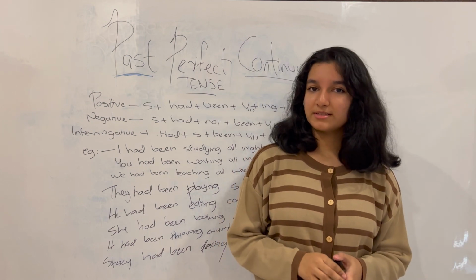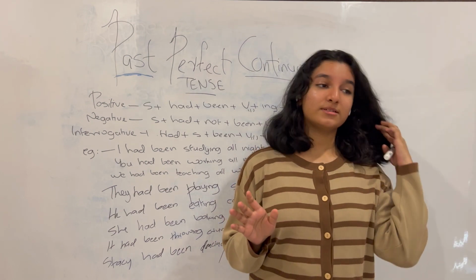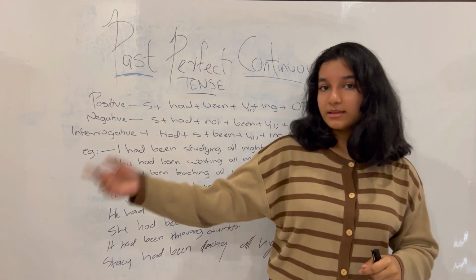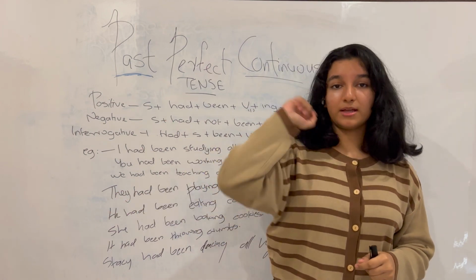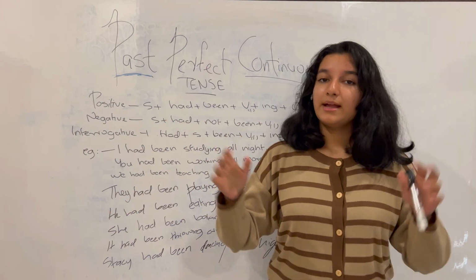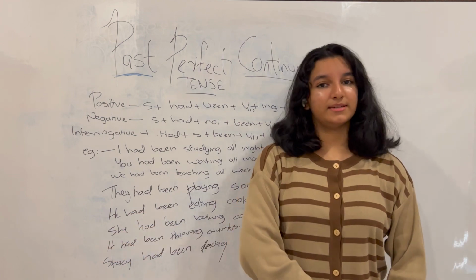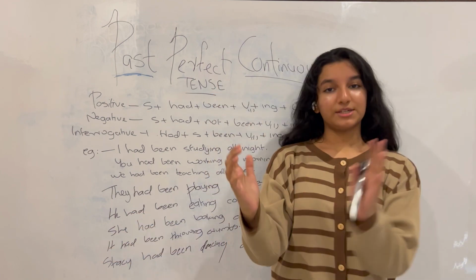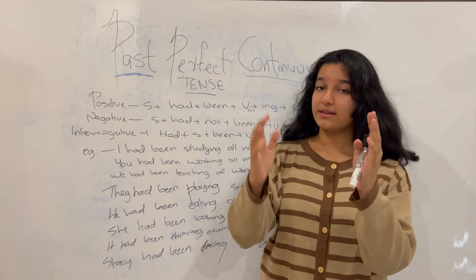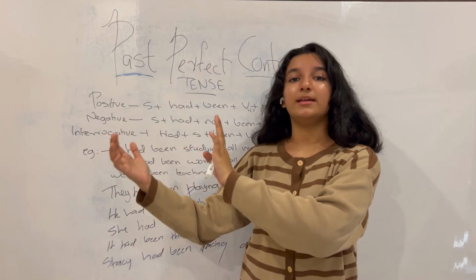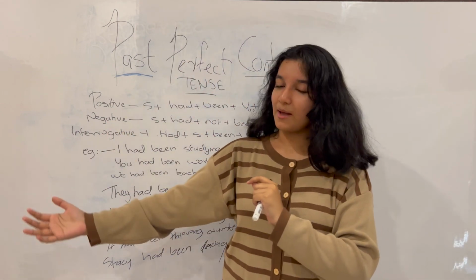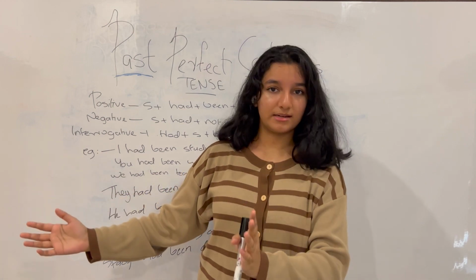Today I'll be explaining past perfect continuous tense. Past perfect continuous tense is used to describe an action or a situation that has started in the past and also ended at another point in the past. It is not continuing into the present. It is an action that has a start and an end, and it is starting and ending in the past. It started in the past, it continued in the past, it ended in the past.